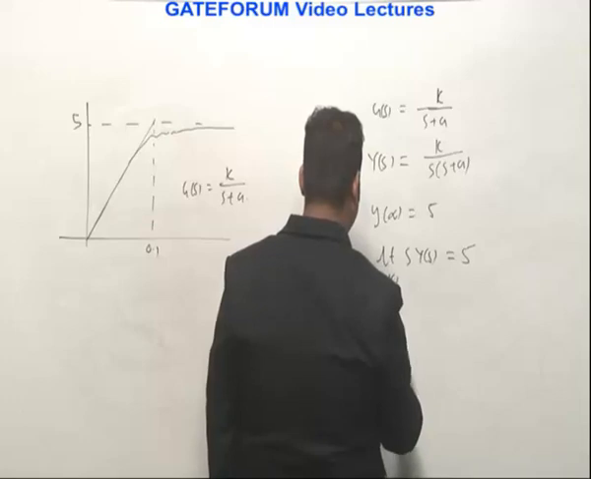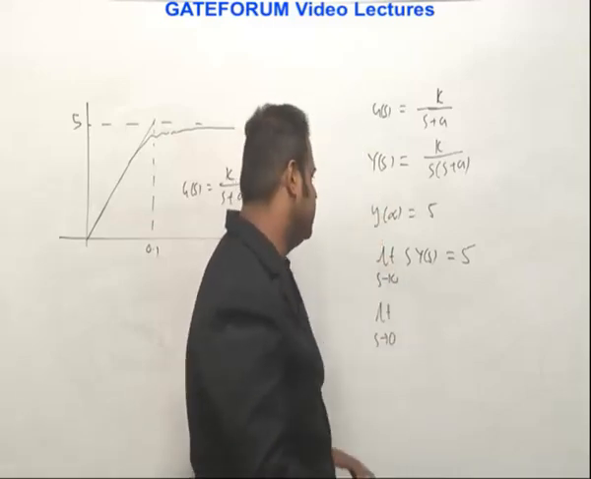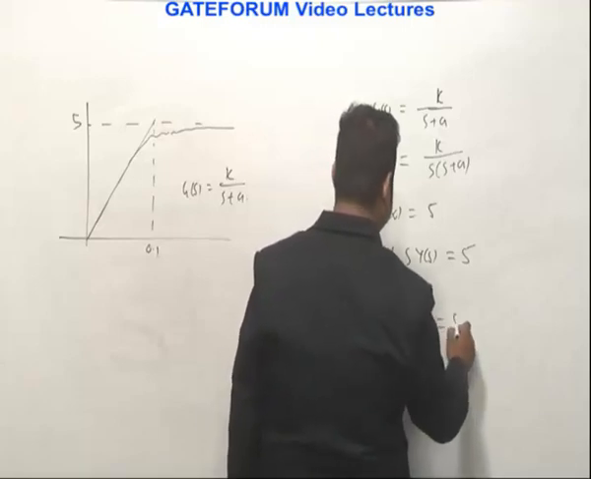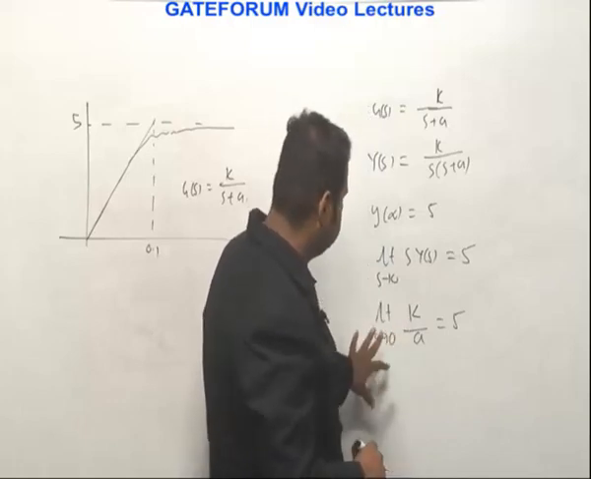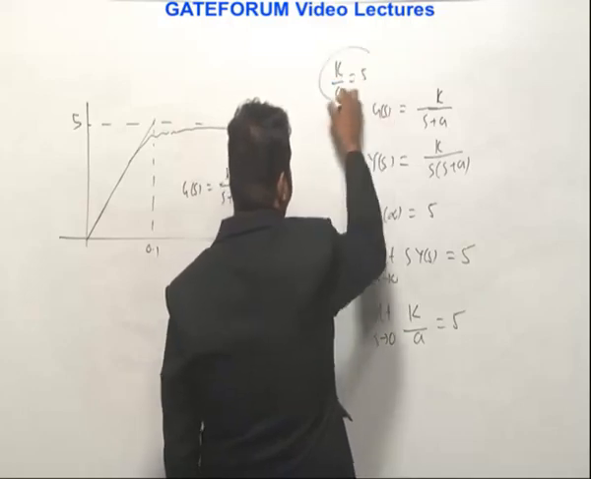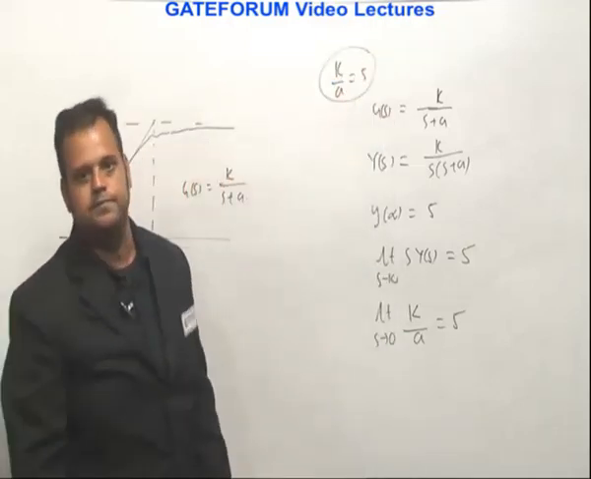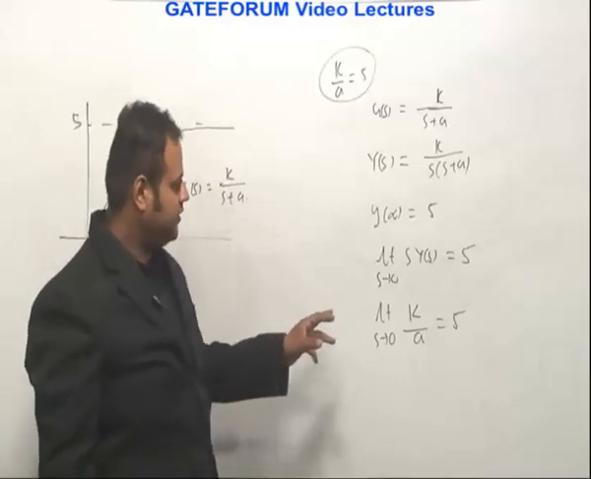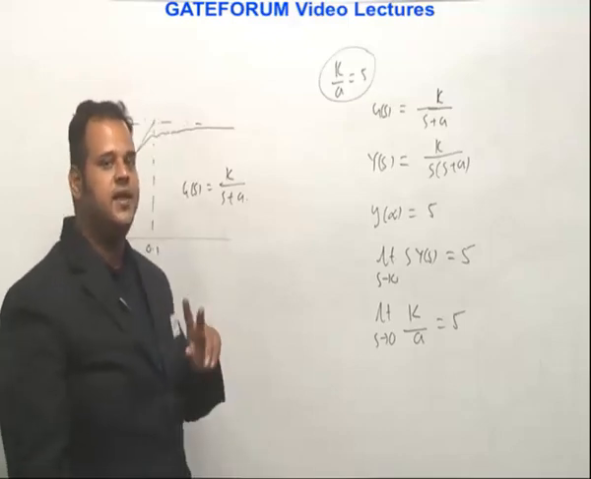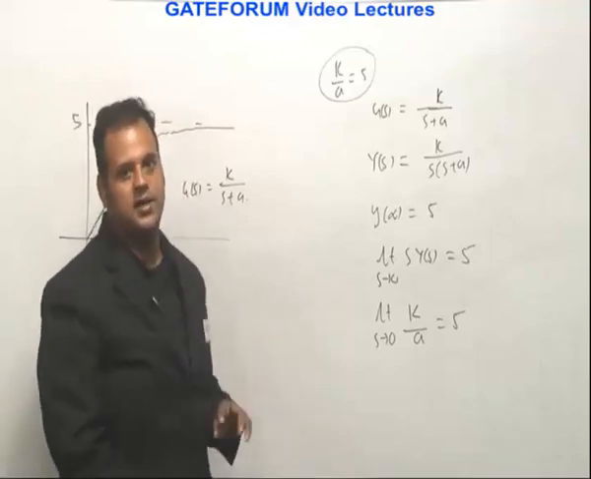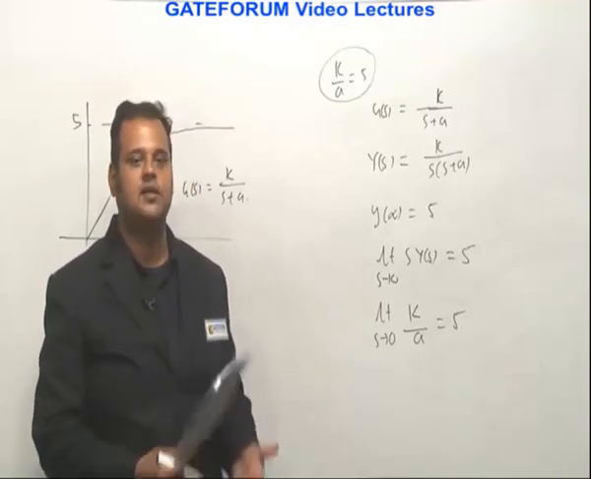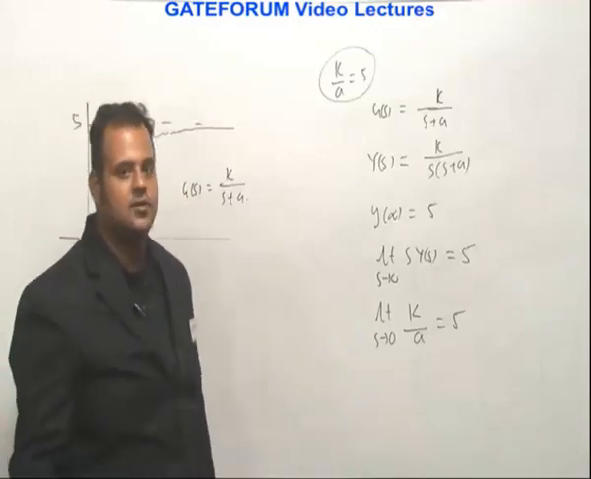If you multiply by S, S cancels. Putting S equal to 0, we get K by A should equal 5. So one condition is that the ratio of K by A should be 5. Now referring to the options: option A is 10 and 10, the ratio is 1, which is not correct. Option B, 5 by 10 is 0.5, also not correct. Option C, 10 by 5 is 2, not correct. Option D, 5 and 5, is also not correct.